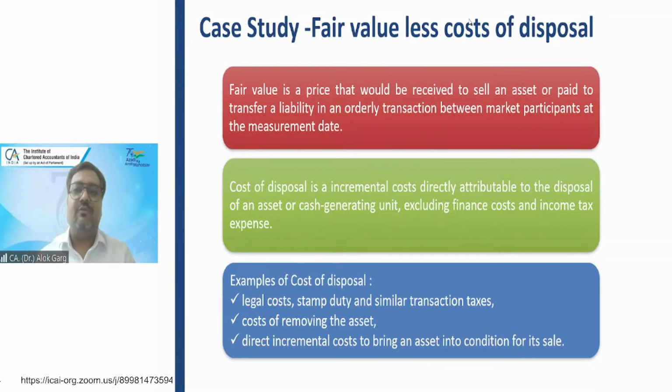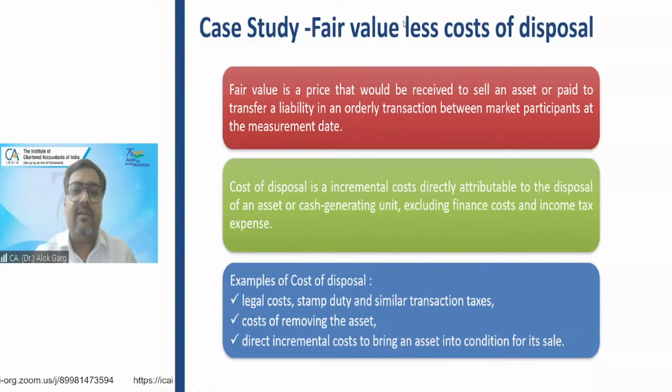Fair value is a value which will be arrived at when you sell your asset, which means fair value will be arrived at considering the disposal of an asset. When you go to the market and sell the asset, you will get a fair value. But value in use will be arrived at by considering the value from using the asset, that is, the cash flows which you will receive by using the asset, right?